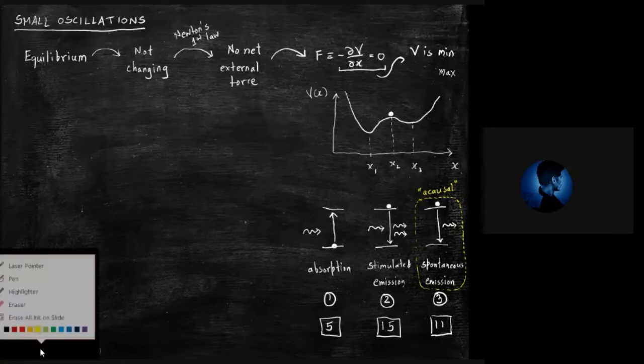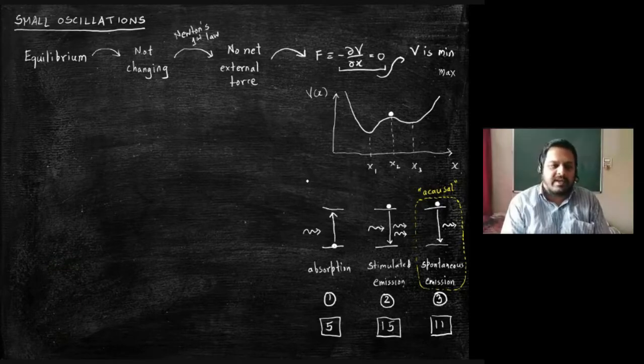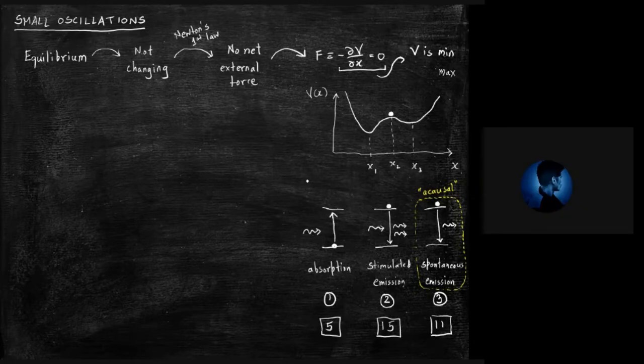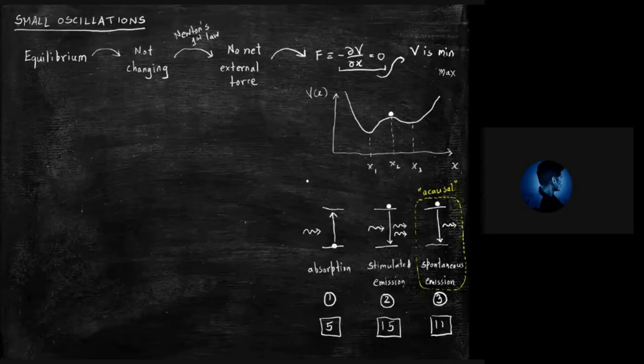Sir, absorption and spontaneous emission both are related processes, no? No, absorption is happening because you are externally influencing the system. Spontaneous emission is happening for no reason. But sir, first the electron absorbs the photon's energy and goes to an upper orbit, and that upper stable orbit is also a stable state. Yes, but it rests there for 10 raised to minus 8 seconds, so it comes down again.